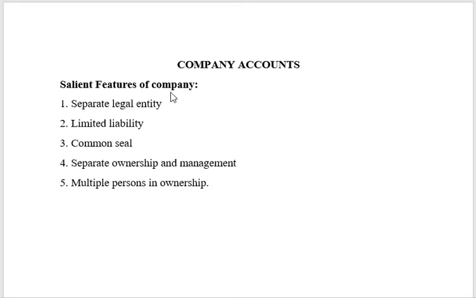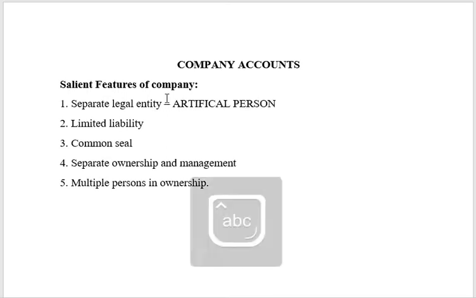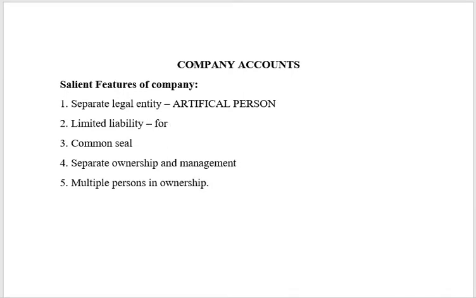So, a quick summary of the salient features of a company. It is a separate legal entity, in other words, an artificial person. It has limited liability for shareholders or owners. It has a common seal. There is a separation of ownership and management, and there will be multiple persons in ownership.